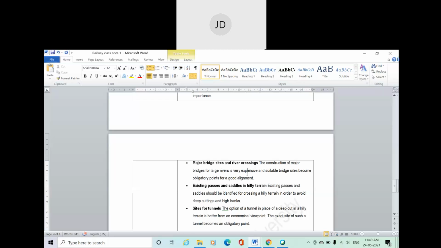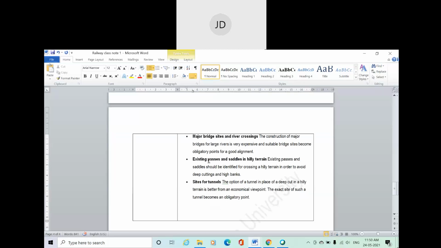Fine. Then existing passes and saddles in hilly areas, hilly terrains. So passes and saddles are basically a part of a hilly area. Basically, a pass is the lowest point of a hill.